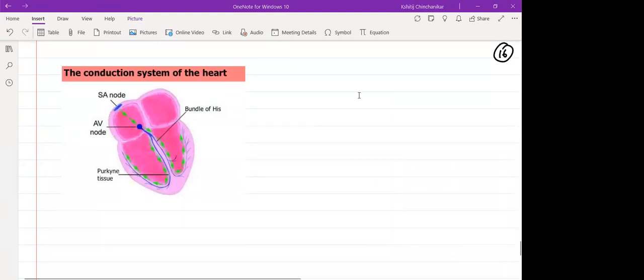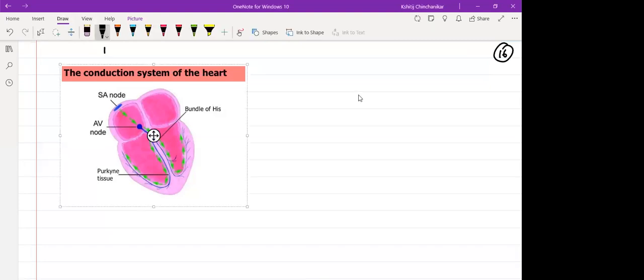Everyone can see this figure. Okay. So I can consider this as the conduction system of the heart, which helps us to generate heartbeats. That is the electrical activity of the heart. So which one can generate the maximum heartbeat? SA node. So can you tell me the location of the SA node? Which chamber of the heart has the SA node? Right atrium. So the SA node is present in the right atrium, the right upper corner, somewhere over there.